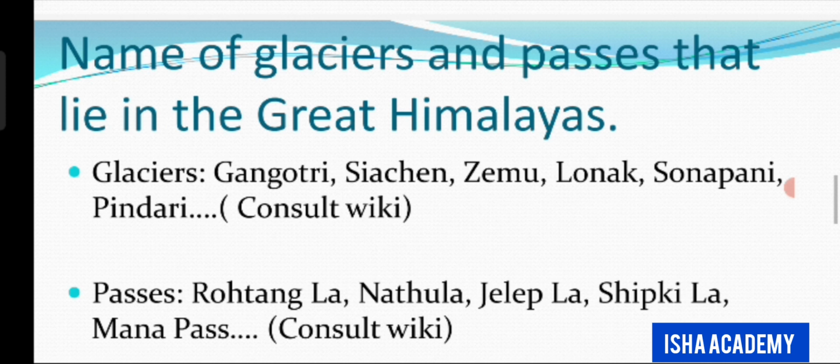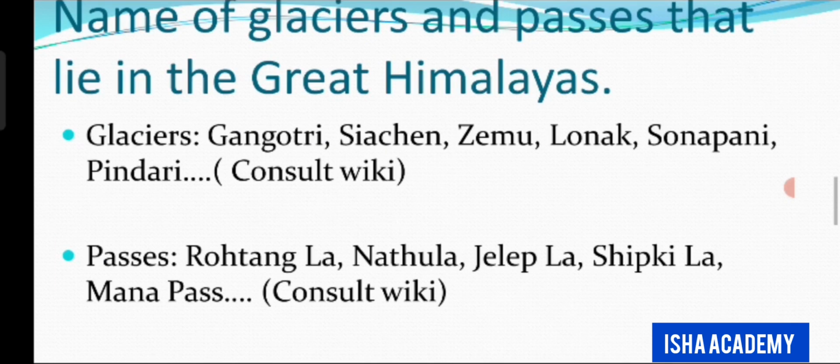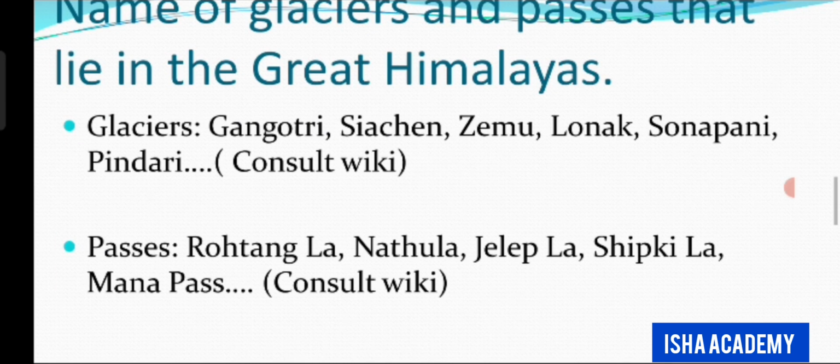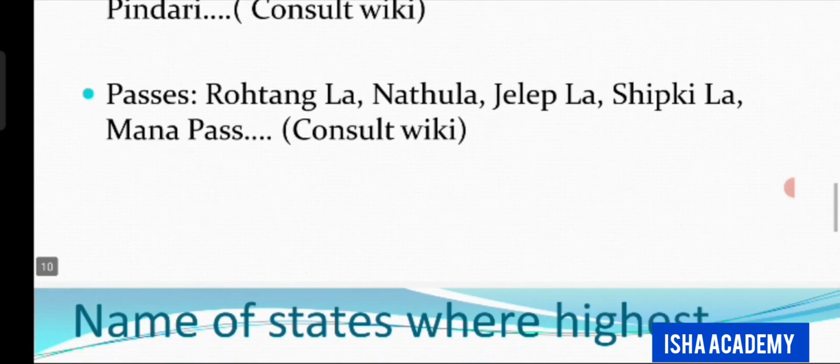Name of glaciers and passes that lie in the Great Himalayas. So the glaciers are Gangotri, Siachen, Zemu, Lonak, Sonapani, Pindari, and for more such names of the glaciers, we can actually consult Wikipedia because there are many such glaciers. Okay, these are some of the important examples. Then passes. What are some of the passes that are there in the Great Himalayas? Rohtangla, Nathula, Jelepla, Shipkila, Manapas. And for other such names, we can consult the Wikipedia.